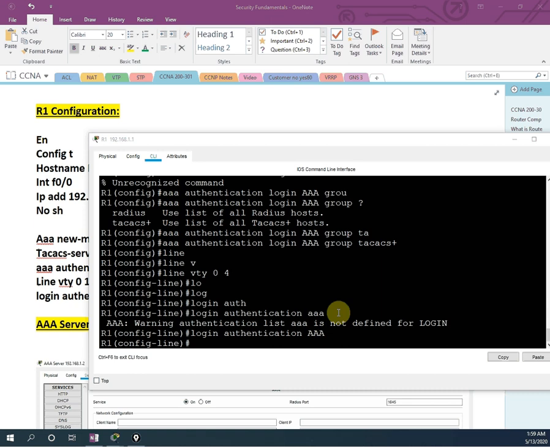See the problem here. What is the problem? When I defined this one, I wrote the list name in capital letters. When we are doing this, I say login, and we can write any name, then we will create a group and write TACACS. But here I wrote capital letters, and when I am writing the login authentication, I am writing the list name in small letters. That's why it is saying it is not defined.